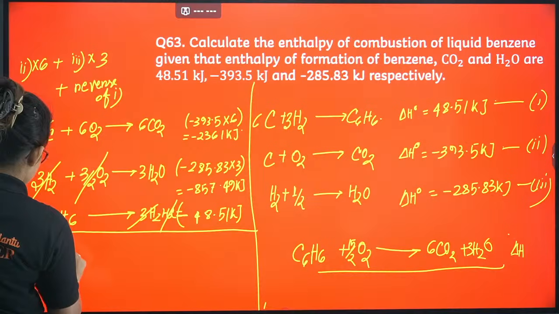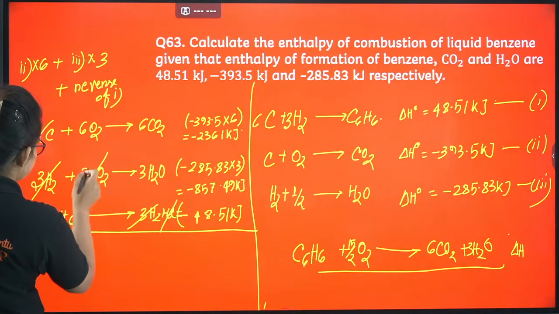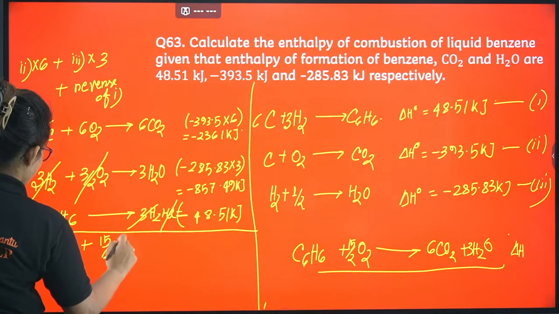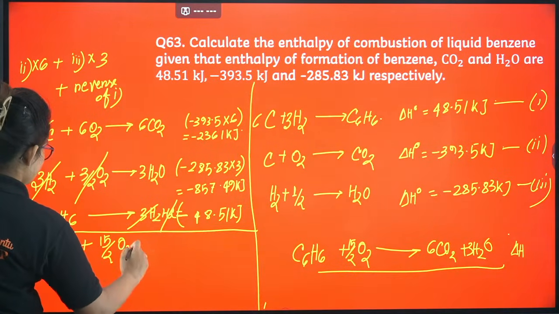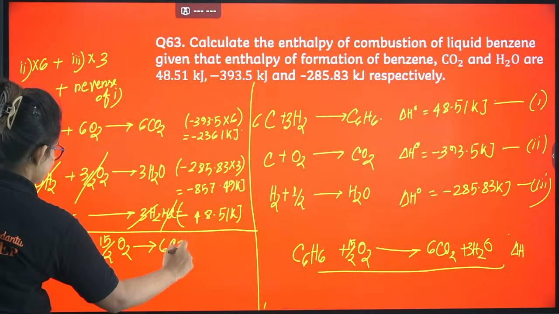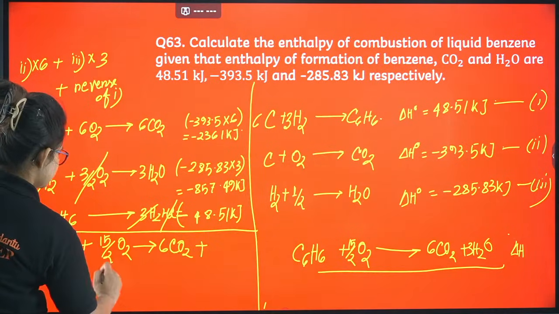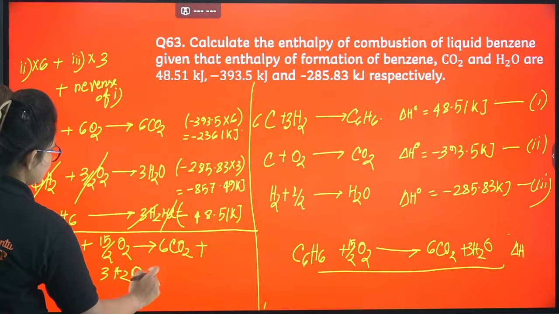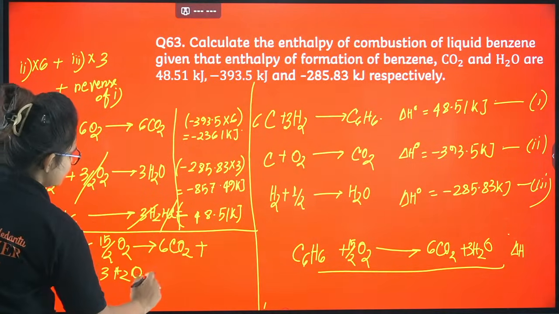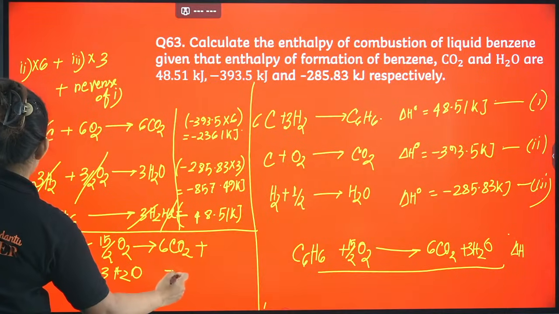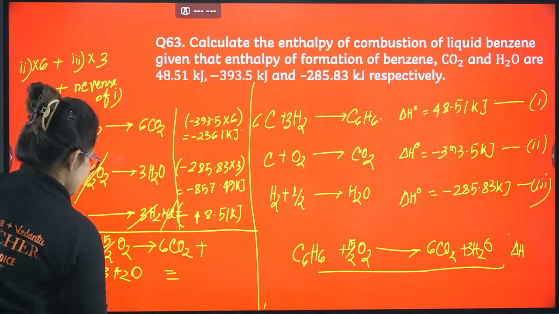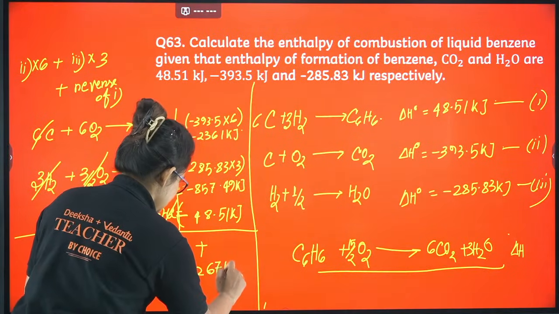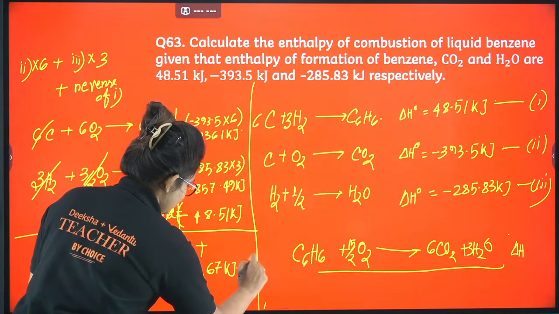You can see C6H6 overall plus, now if you just minus this thing, overall it will come 15 by 2 O2 will give you 6CO2 plus 3H2O. Now if you add these values, it will come up to be something like minus 3267 kilojoule per mole.